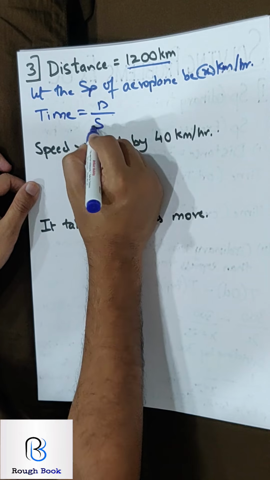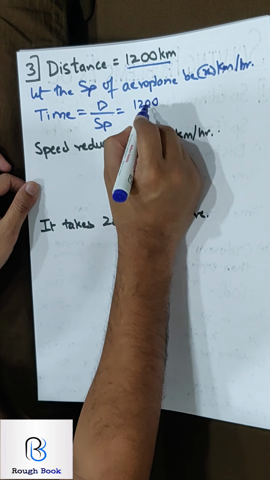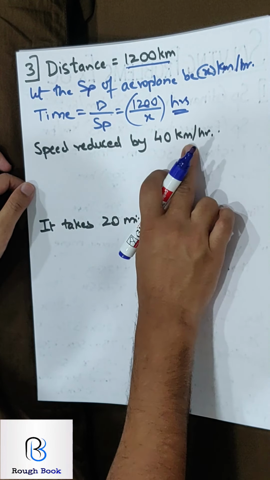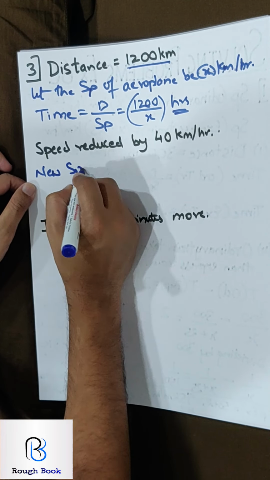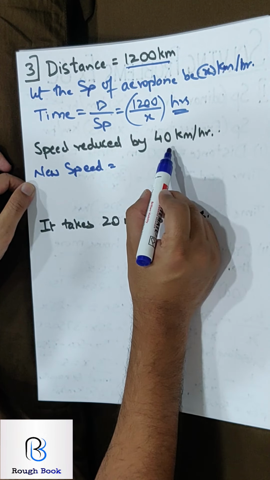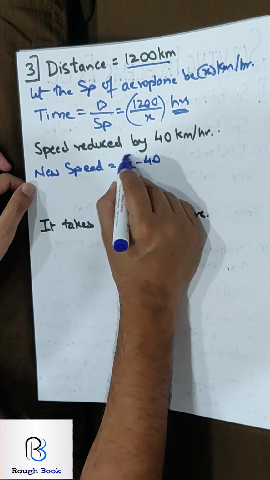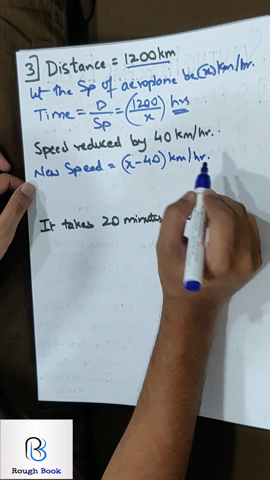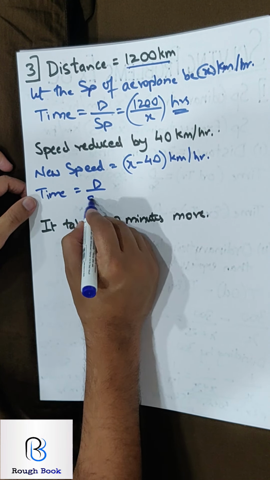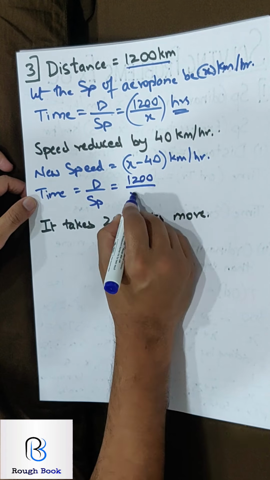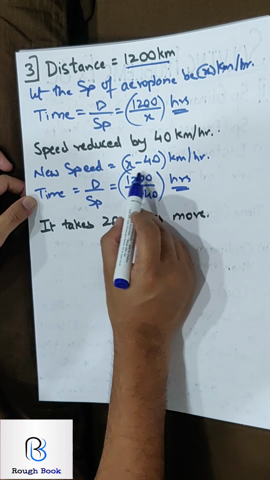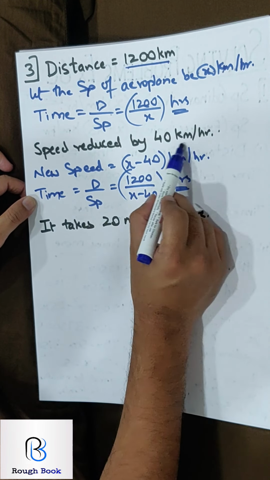Now that you know the speed and the distance, what can you easily find? Superb. Time. So what is time? Distance upon speed. So distance is 1200 and speed is x. So these many hours. Now when the speed is reduced, what will I get? I will get a new speed. Come on, use your brains. What is your original speed? x. Reduced by 40. So what will be the new speed? x minus 40 kilometers per hour. Distance is still the same. So can I now find the time by the same formula, distance upon speed? So what's my distance? 1200. What's my speed? x minus 40. Hours. Now this is the new time, where the speed is reduced.